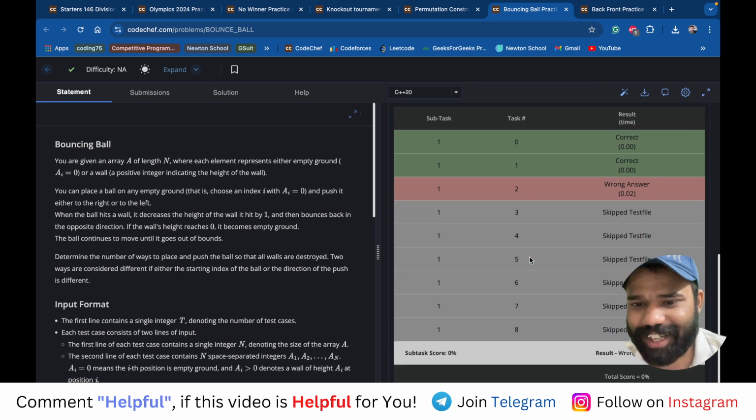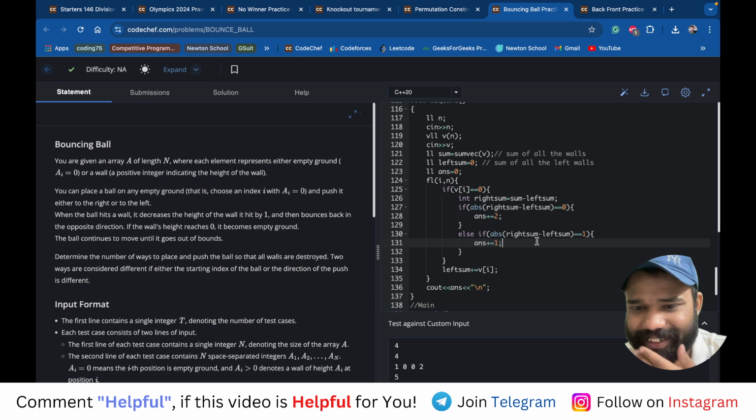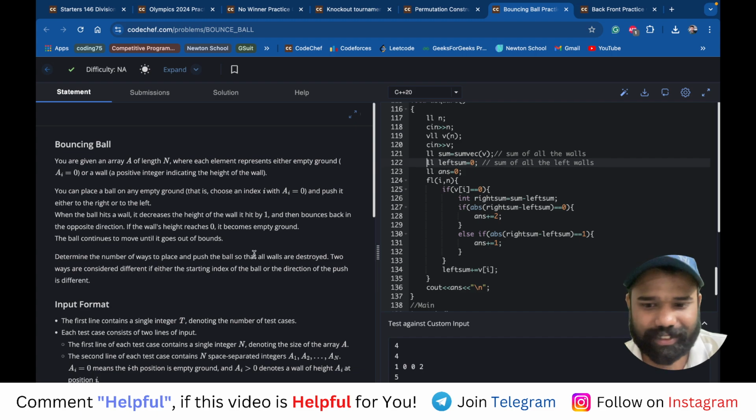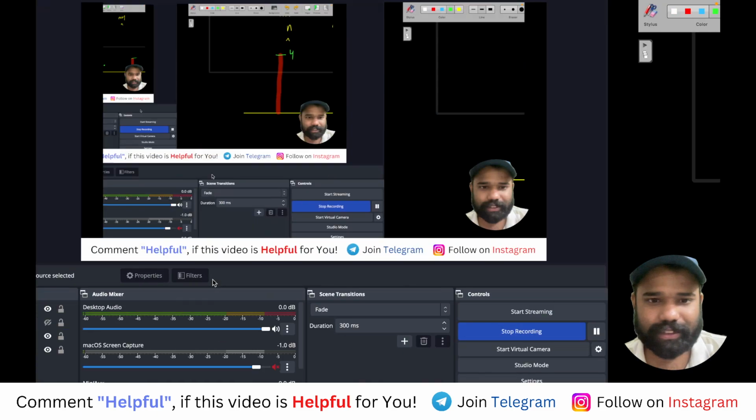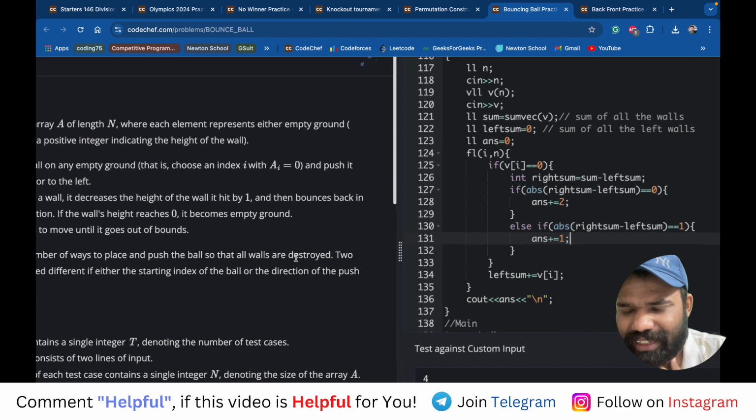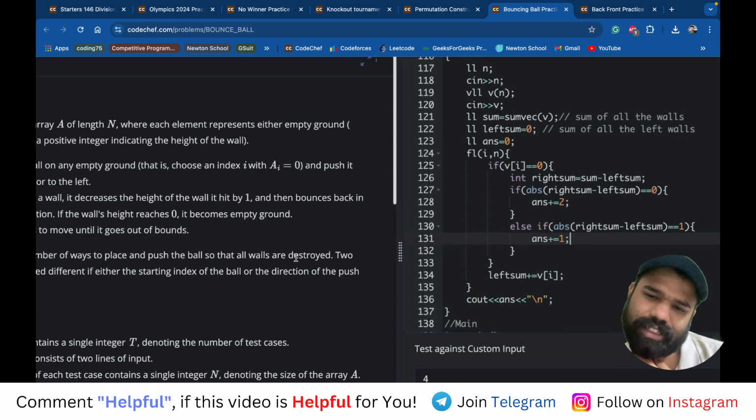Oh, wait. What happened? It failed. Why? Okay, the previous case was working fine. Why did this one fail? Let me check. Have they added some extra test cases? I didn't do much change, I think. Basic change only I did.